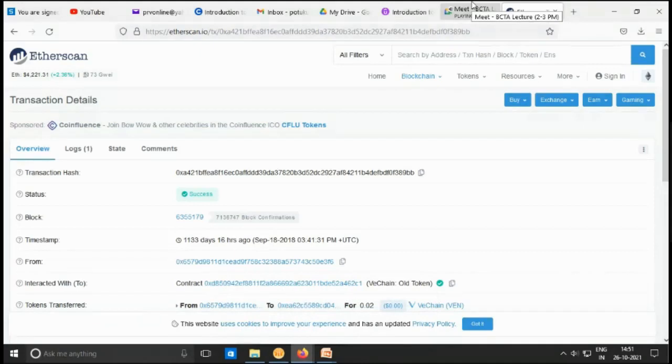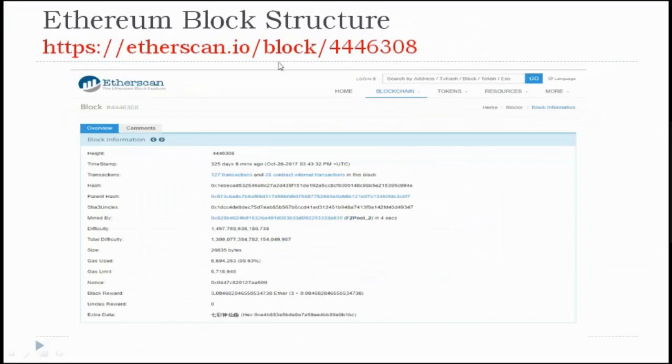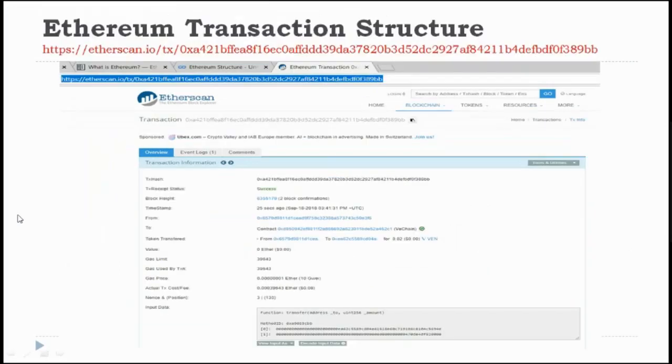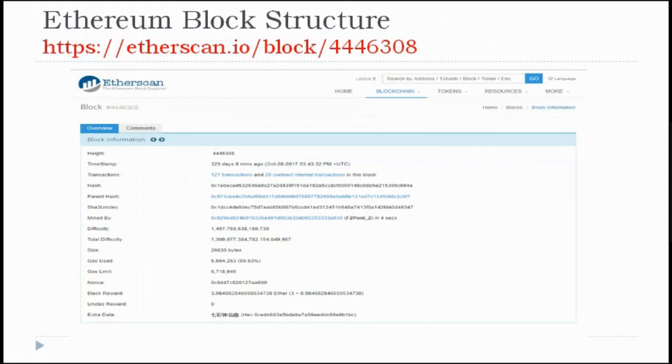For this, you are supposed to go to etherscan.io and you can see the latest block which was created in the public blockchain of Ethereum. You can also inspect various transactions that are happening. Previously we have seen the transaction-related block. Now we can also see the block number. You can type the block number so that you will get the block details.